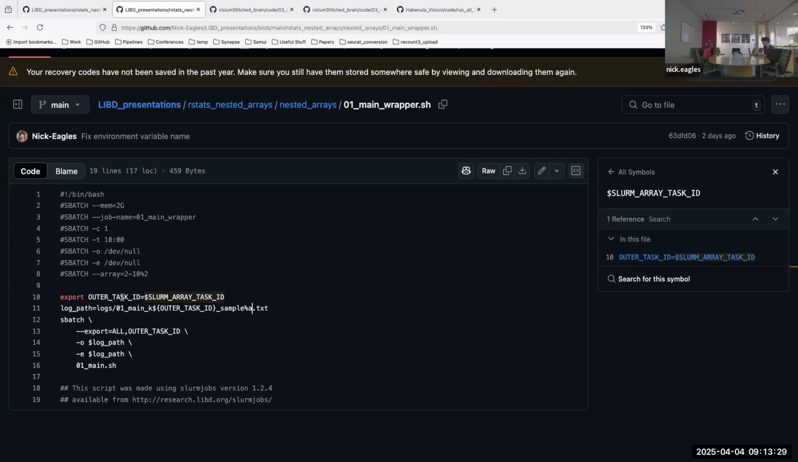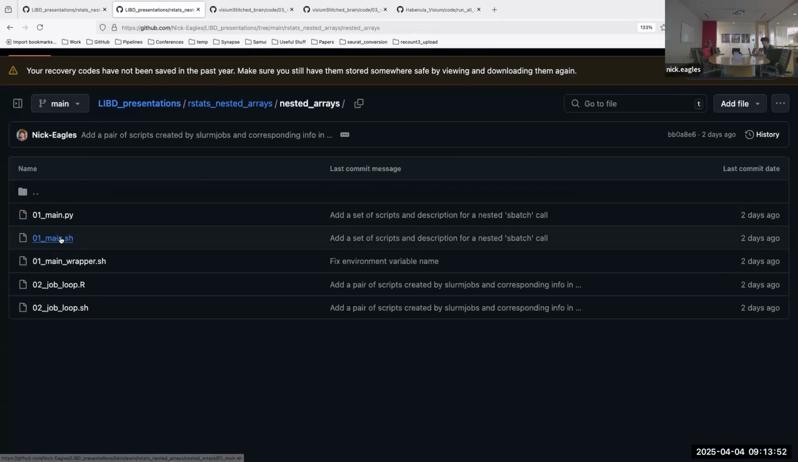In order to pass environment variables into a job that you're sbatching, you have to use this export syntax. And so we're exporting this outer task ID into the inner loop. And then the main script that we want to submit is this inner loop. So I'll go to what that looks like.